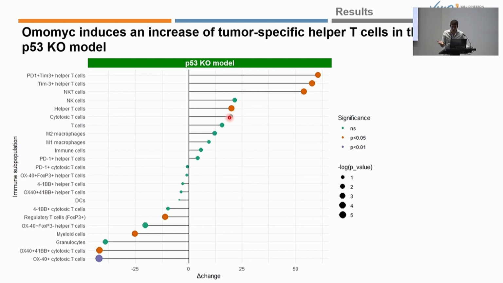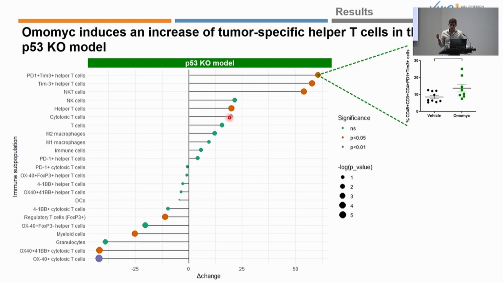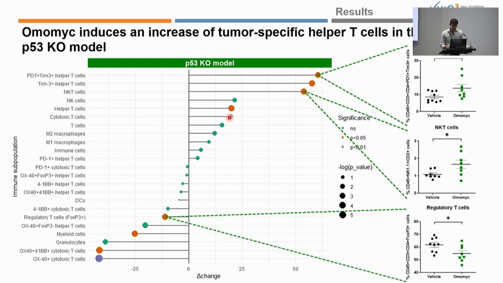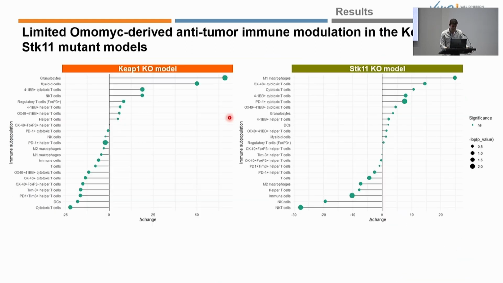Looking in this case at the p53 mutant model, we can see that the induction of the immune response derived by OMOMYC is completely different compared to the parental model. In this case, there is an increased expression of the PD-1 positive and TIM3 positive helper T cells, an increase of the NK T cells, and a decrease of the regulatory T cells. Looking at the other two models, in which we saw a milder reduction of tumor growth, we did not see a significant change of any subpopulations, meaning that an enhanced immune modulation was observed in those models in which OMOMYC was able to reduce tumor growth more efficiently.